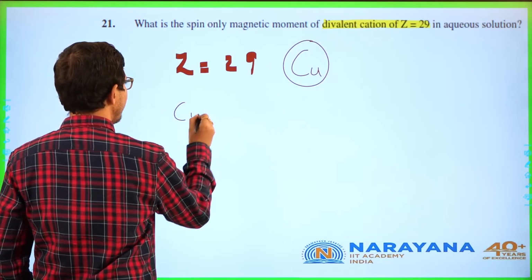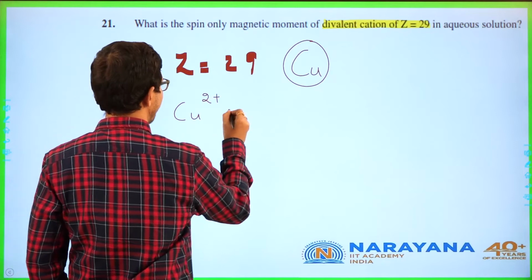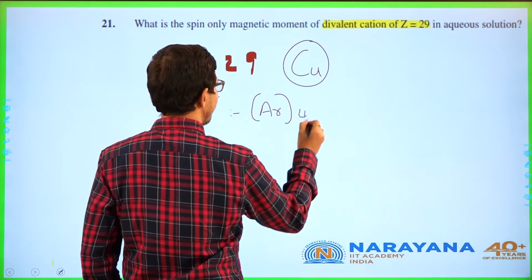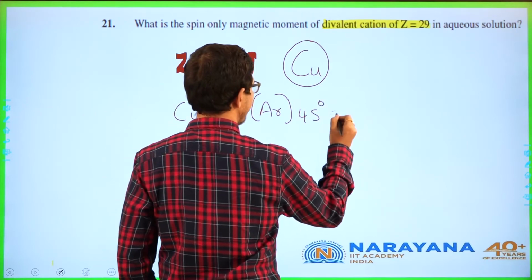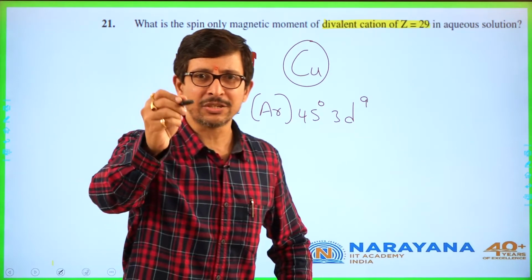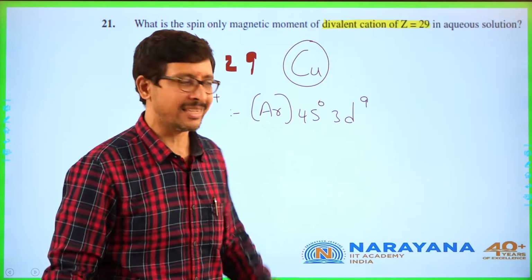So copper in 2 plus, what is the electronic configuration? Argon 4s0 3d9, same repetition. Cu(NH3)4 2 plus complex is asked, same.